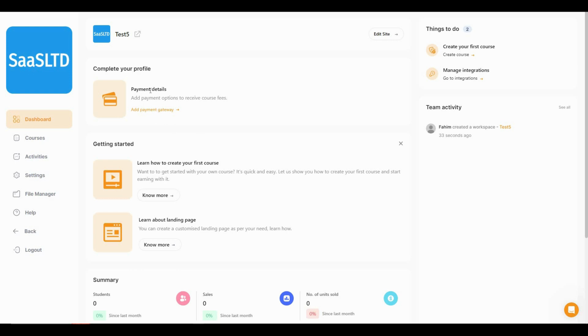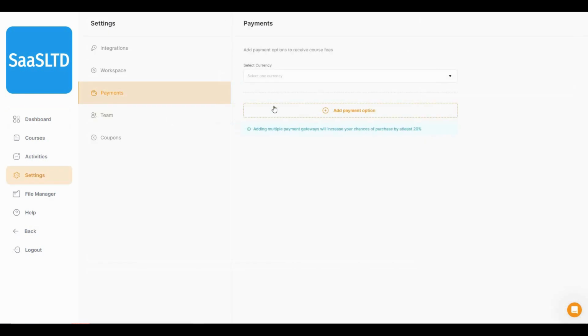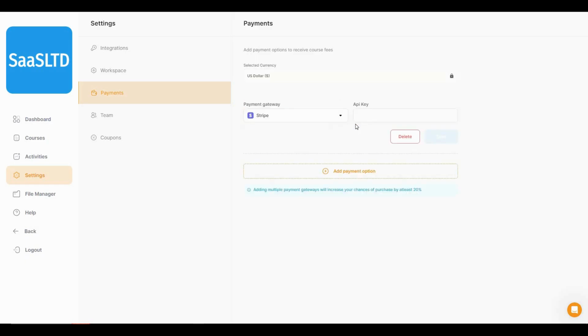So the first thing you want to do is obviously add payment details. If you're hosting paid courses, you have to add a payment gateway. First you have to choose the currency, and then you have to add the payment option. So I really like that they have 3 different payment options: Razorpay, Stripe, and obviously the most favorite, which is PayPal.